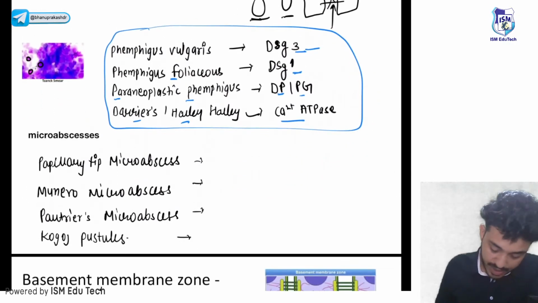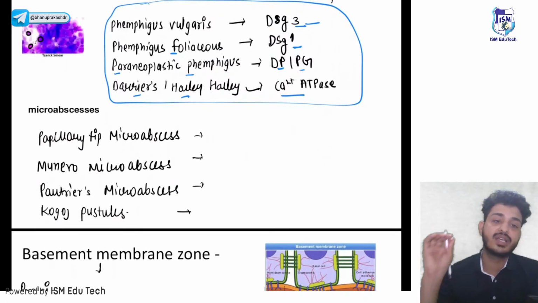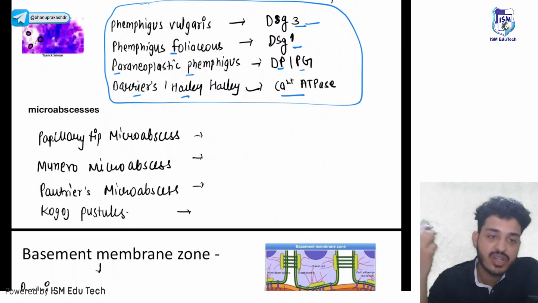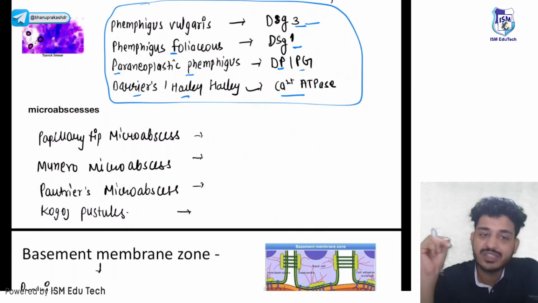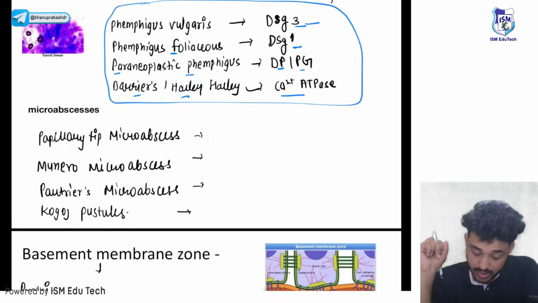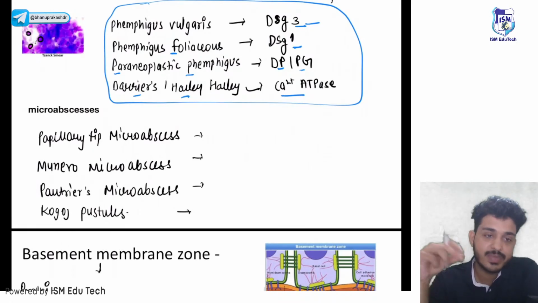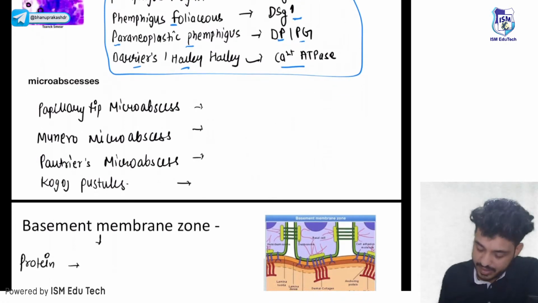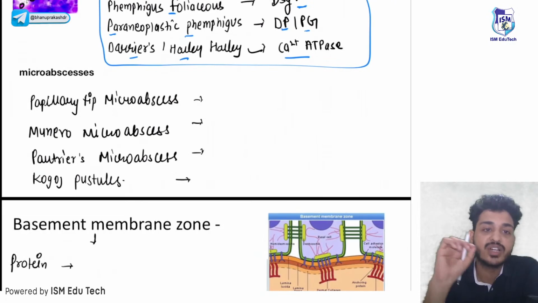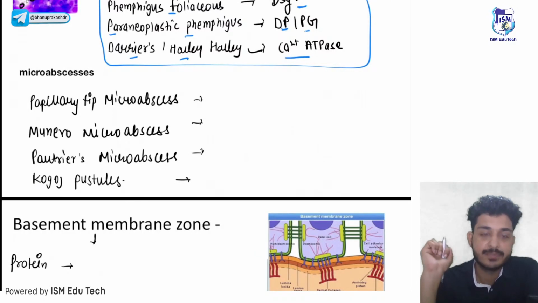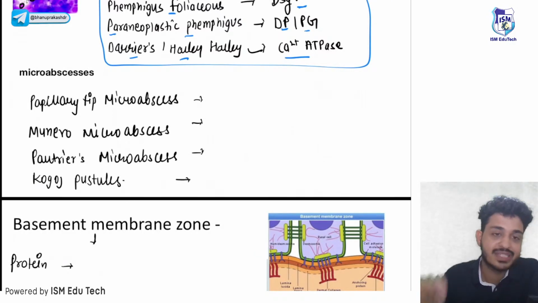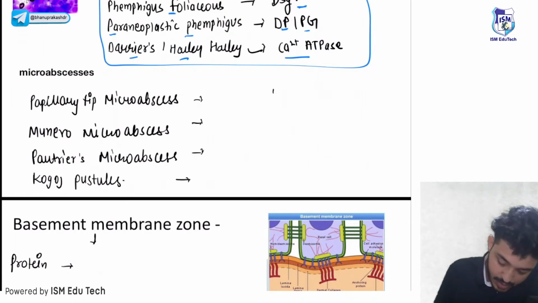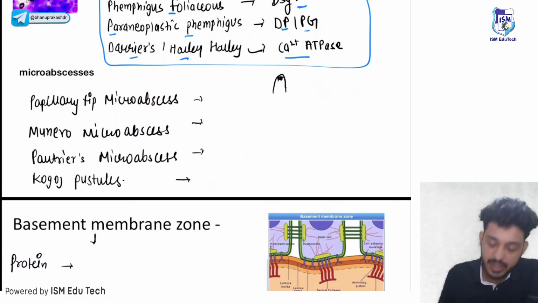Moving on, next is your microabscess. A microabscess is an accumulation of neutrophils or lymphocytes or eosinophils in the cells. First, I will show you the image. You will be easily identifying all those images. I will tell you how to identify them. First one is your papillary tip microabscess. I have told you about the dermal papilla, right? In the dermal papilla, there will be an accumulation of substance.